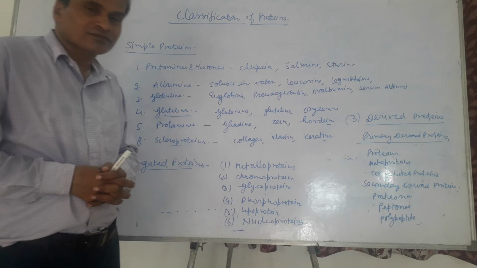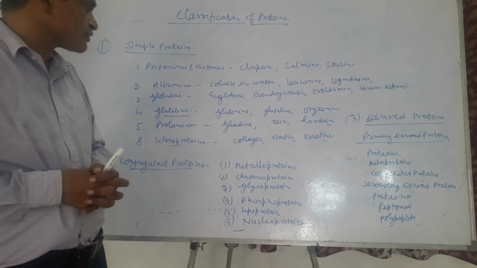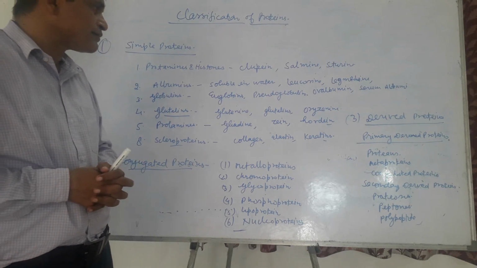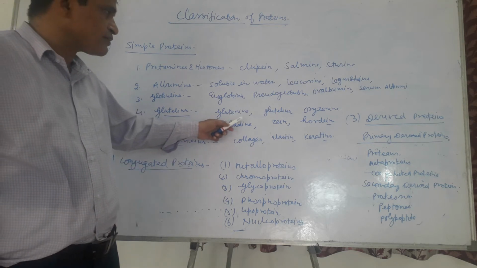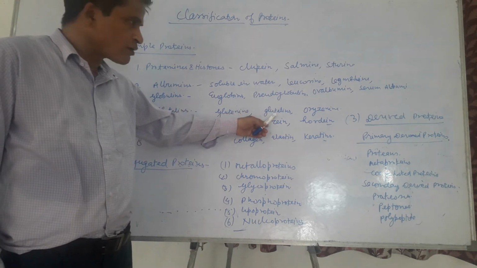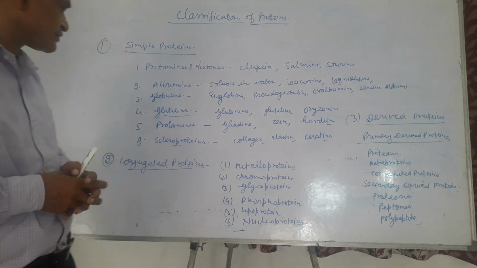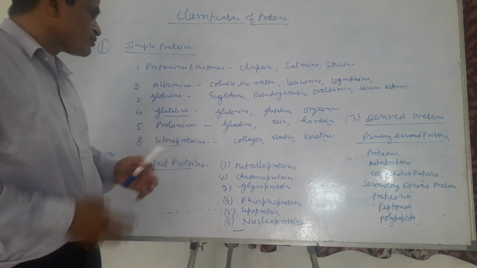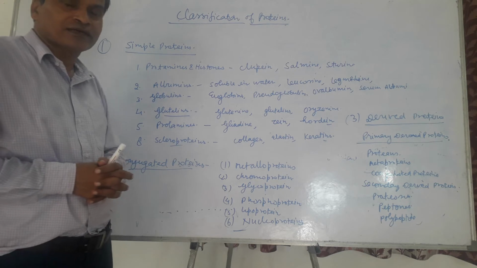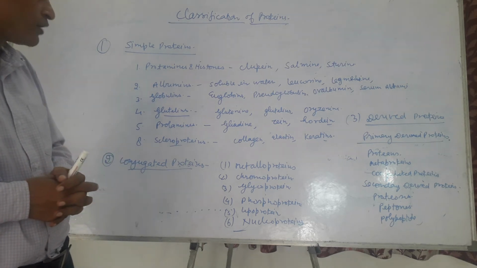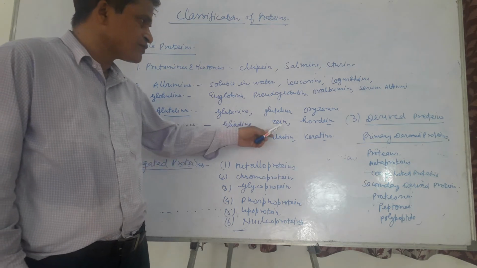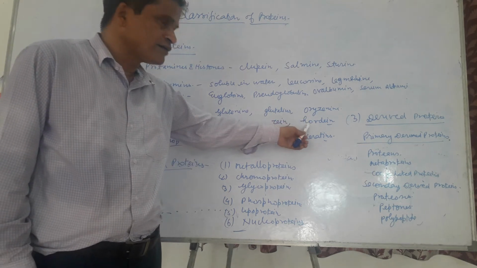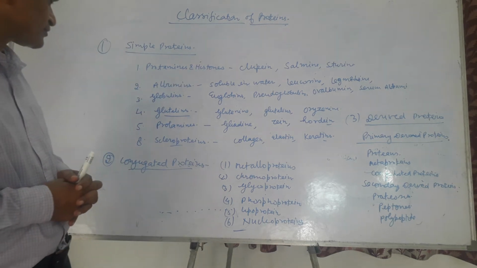Glutelins are the next group of the protein classification, which includes glutenin and oryzenin. Glutenin is found in wheat, and oryzenin in rice. Prolamins are also found in grains. Gliadin is found in wheat, zein in corn, and oryzin in rice.